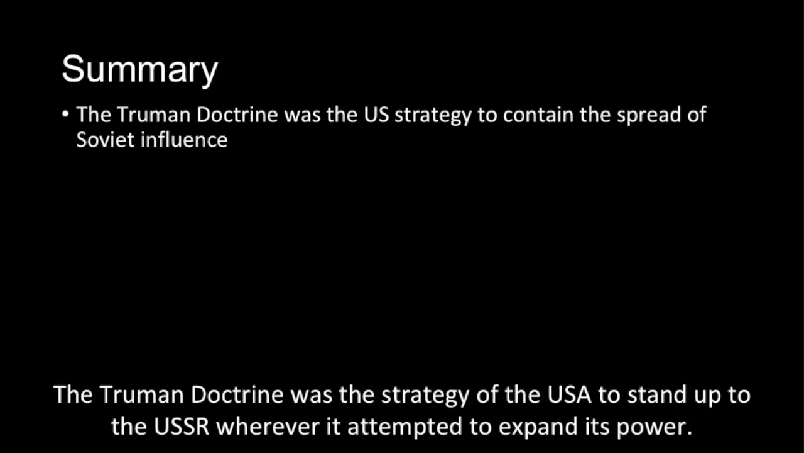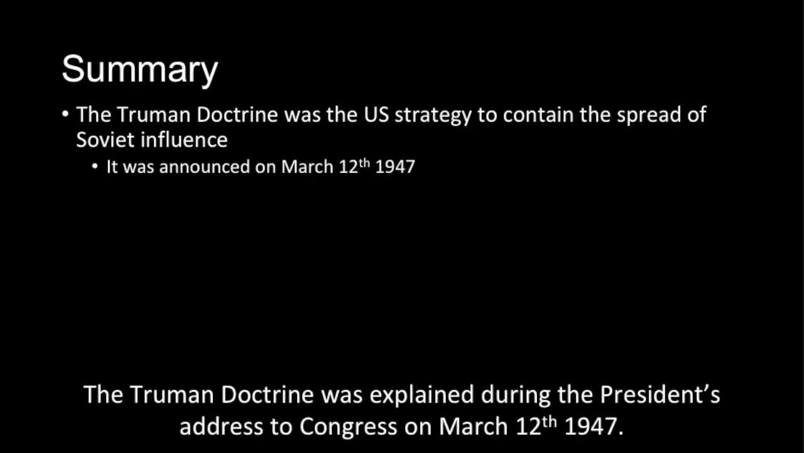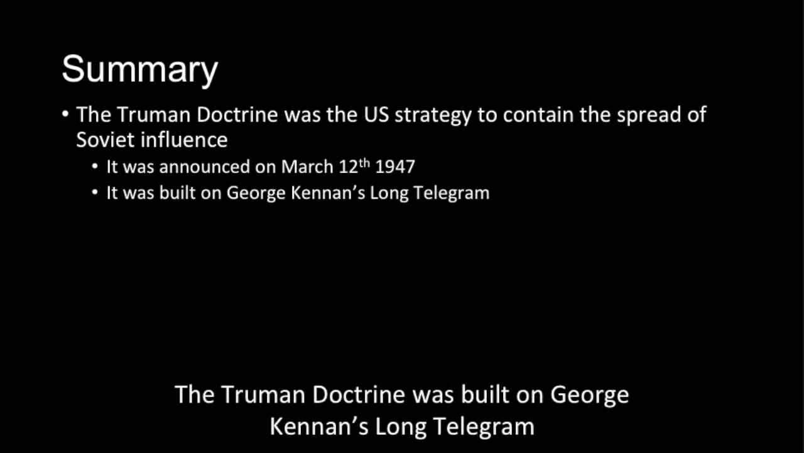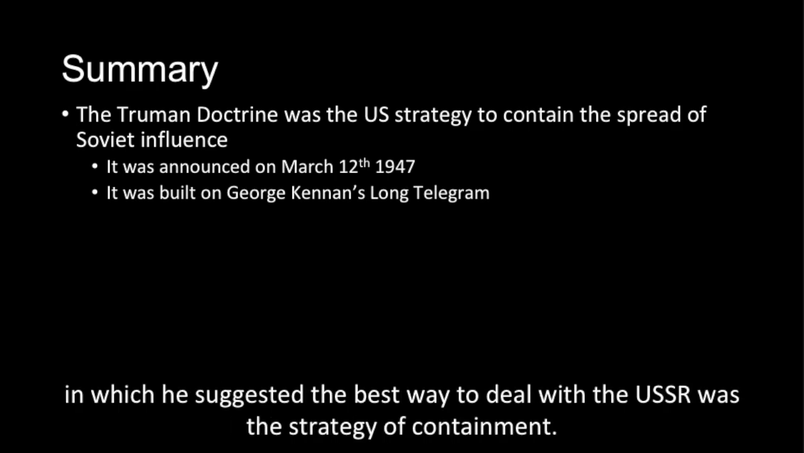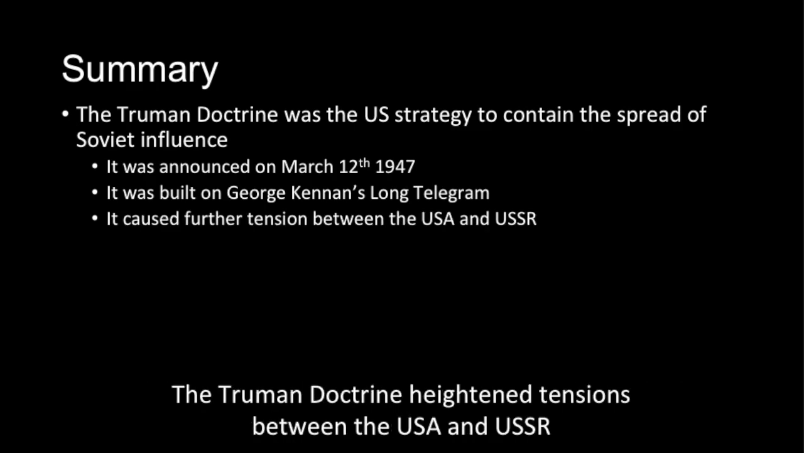So, to summarize what we've learned today, the Truman Doctrine was the strategy of the USA to stand up to the USSR wherever it attempted to expand its power. The Truman Doctrine was explained during the President's address to Congress on March 12, 1947. The Truman Doctrine was built off George Kennan's long telegram in which he suggested that the best way to deal with the USSR was the strategy of containment. The Truman Doctrine heightened tensions between the USA and USSR.